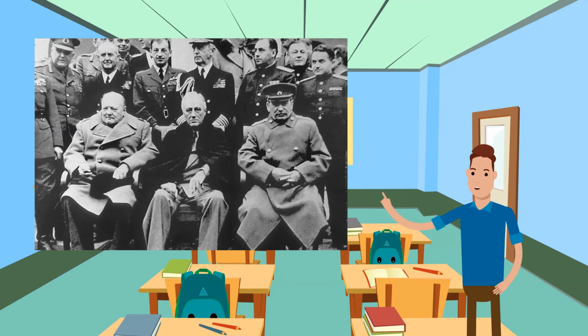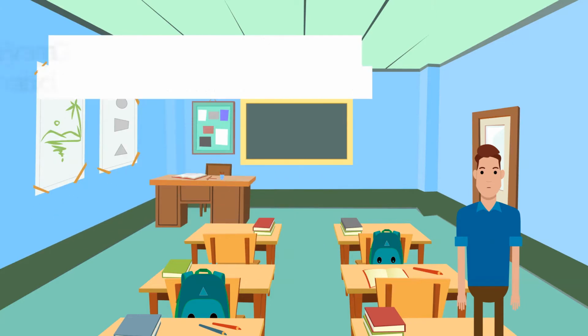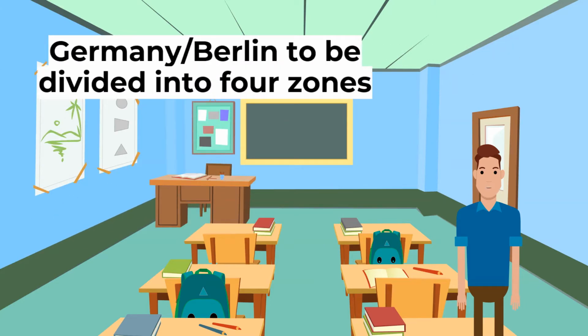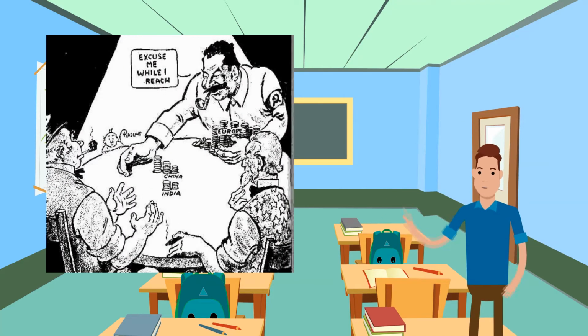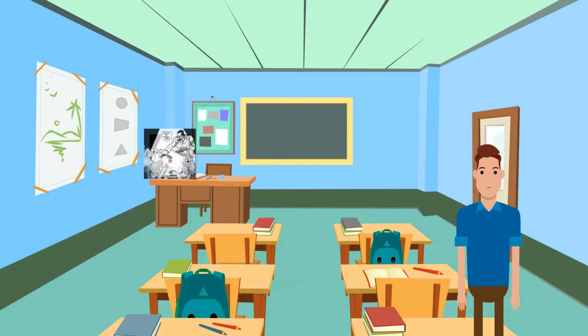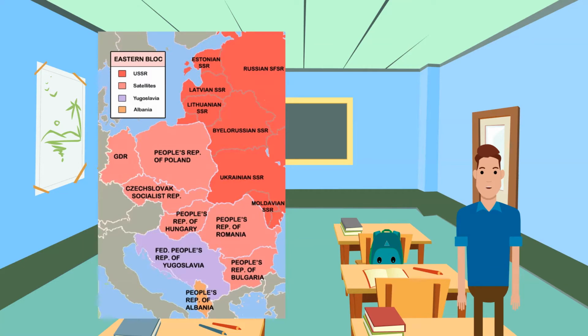At Yalta, the participants were Churchill, Roosevelt and Stalin. Germany to be divided into 4 zones of occupation. Berlin also to be divided. The USSR would be allowed to take reparations from a defeated Germany. Stalin to have a sphere of influence over Eastern Europe, but all countries freed from Nazi occupation would be allowed free elections to choose their own government.